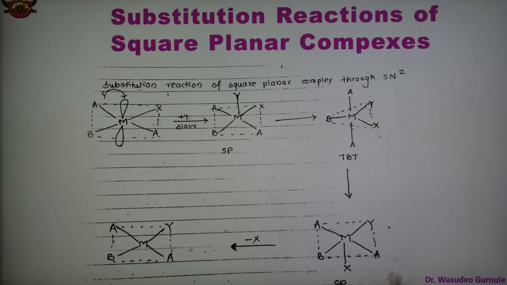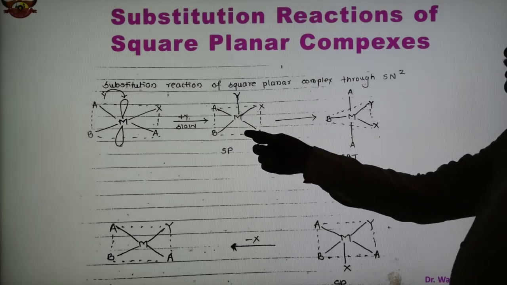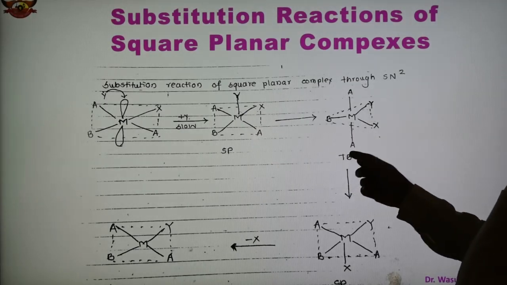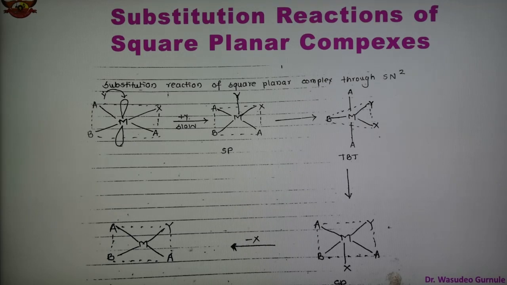So the X ligand is replaced, and in place of that the Y ligand is substituted. Two intermediates are there: one is square pyramidal, the second is trigonal bipyramidal. Through these intermediates we get the final substituted product. So this is about the substitution reaction of square planar complexes.